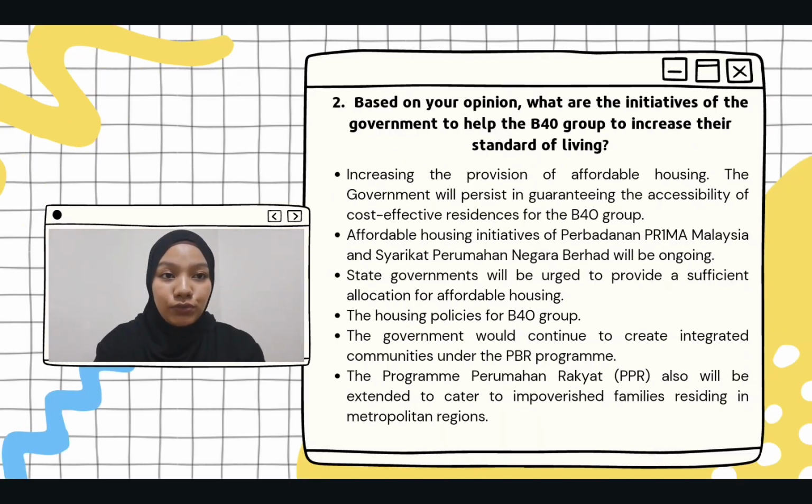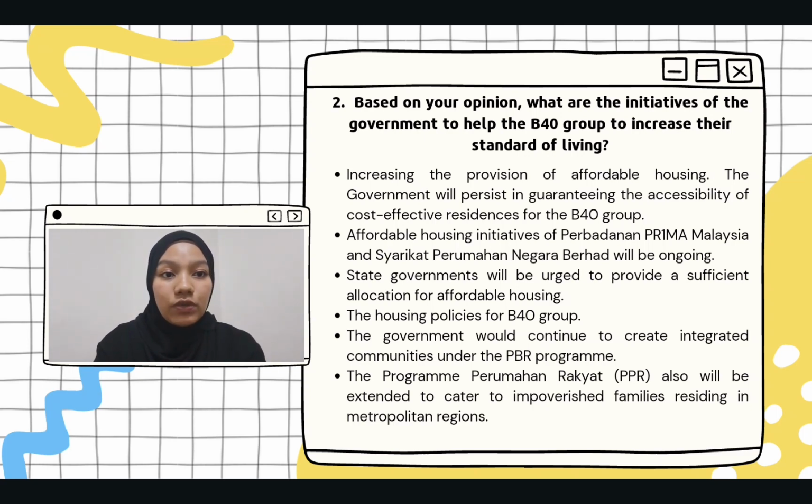Next is question number 2. Based on your opinion, what are the initiatives of the government to help the B40 group to increase their standard of living? In my opinion, the initiative of the government to help the B40 group to increase their standard of living is by increasing the provision of affordable housing. The government will persist in granting the accessibility of cost-effective residences for B40 group.